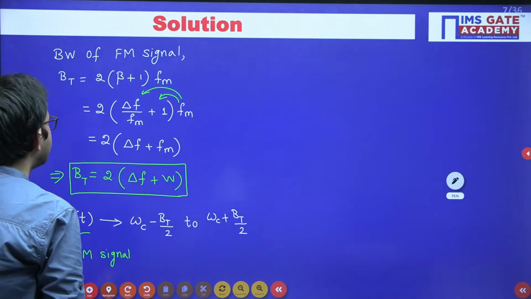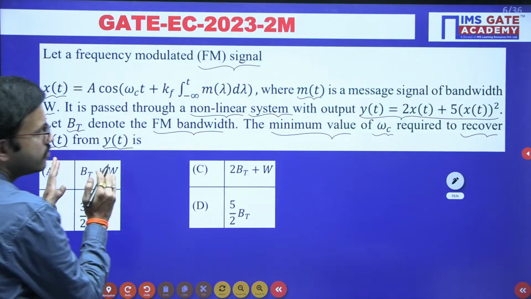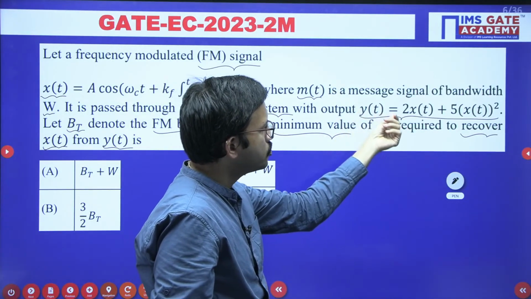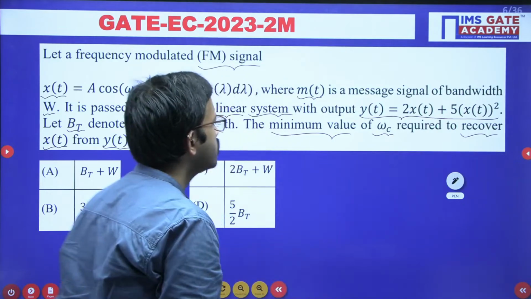Now this x of t is passed through a nonlinear system like this: y of t equals 2 into x of t plus 5 into x of t whole square.